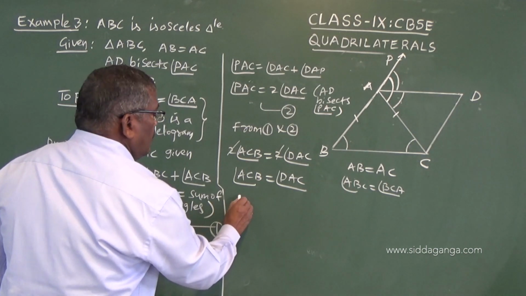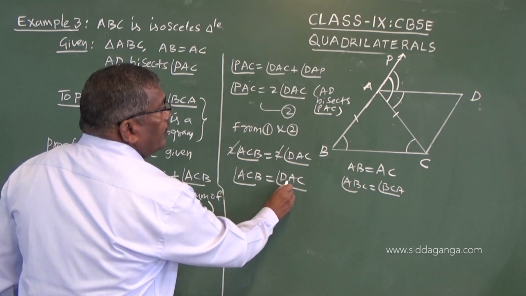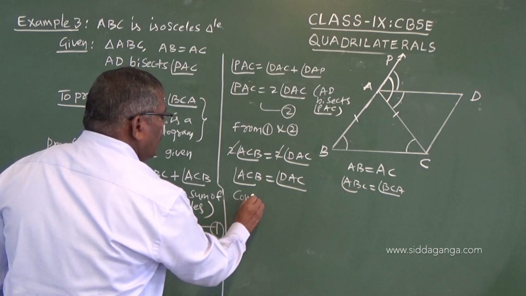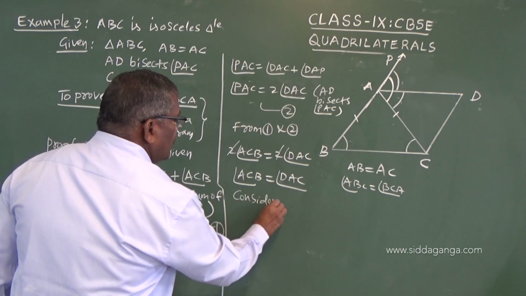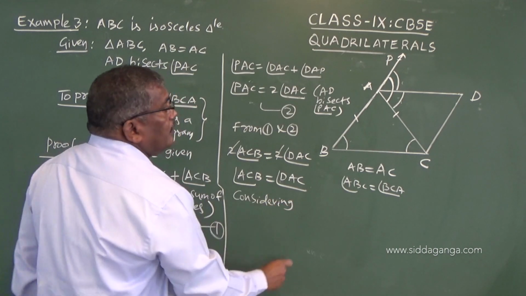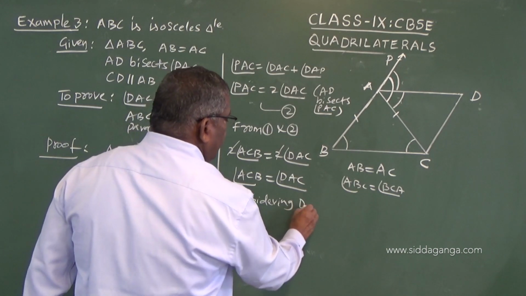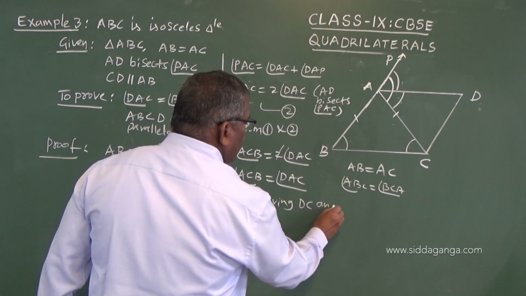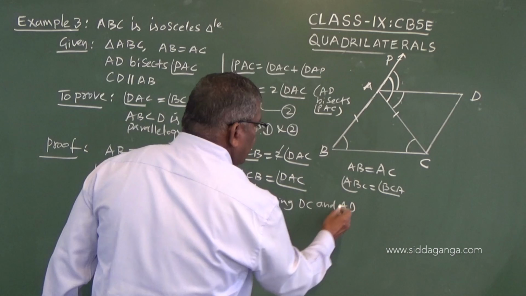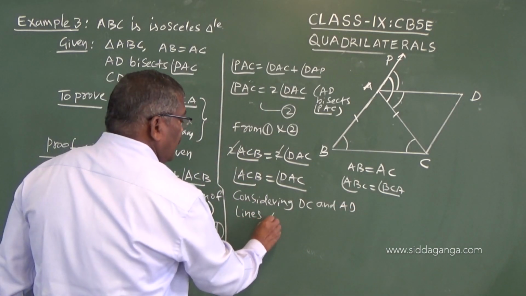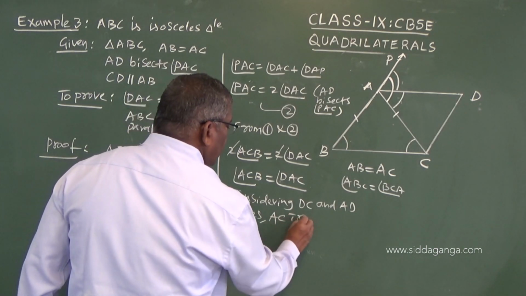Since ACB is equal to DAC, this we have proved, considering lines DC and AD, with AC as transversal.